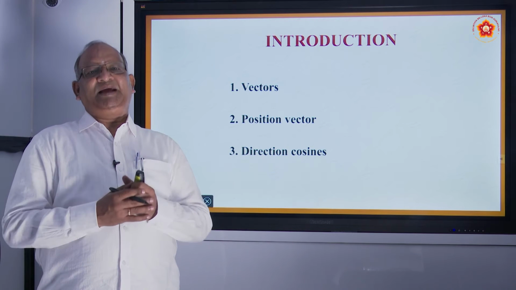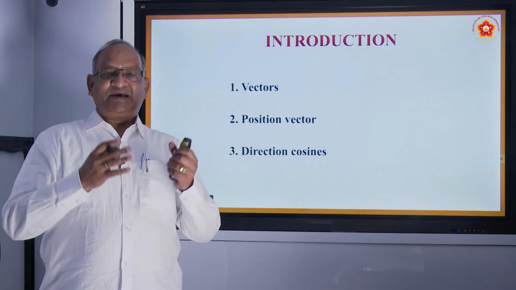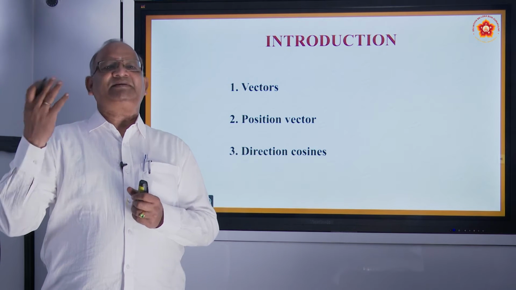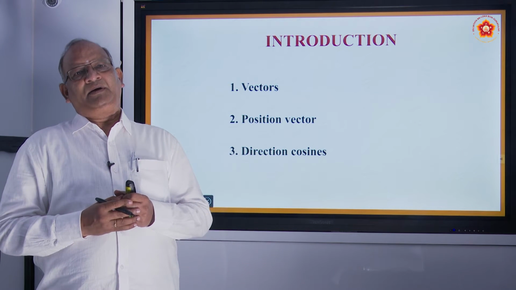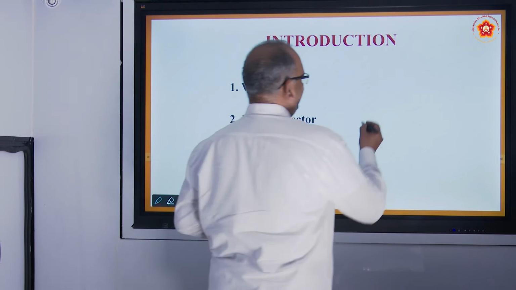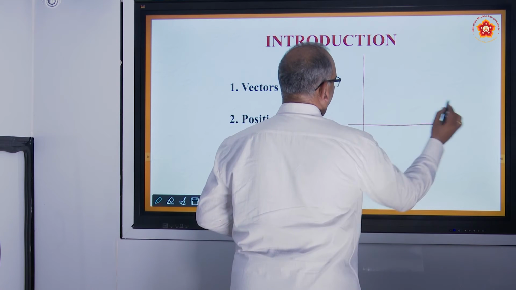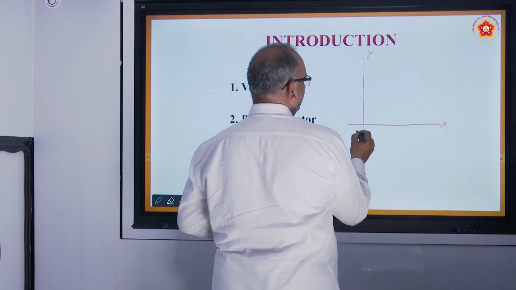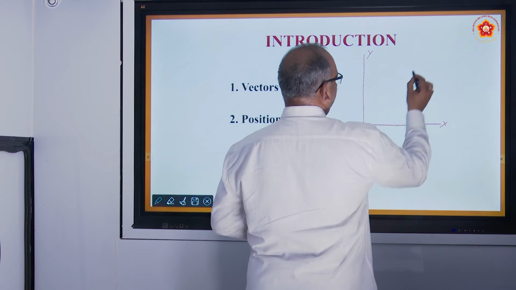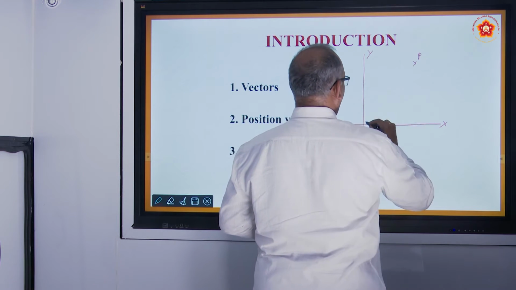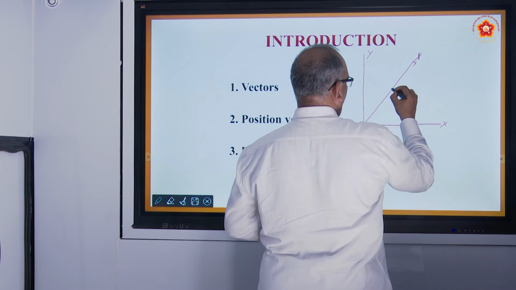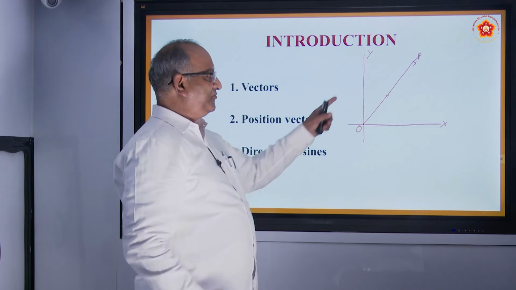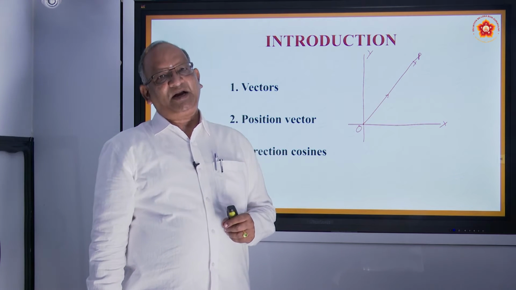On an xy plane, if you consider the origin as the starting point and represent another point, let us say this is an xy plane, this is the origin, and from the origin we have a point here. If we join these two in this particular direction, we say it is the position vector of P.